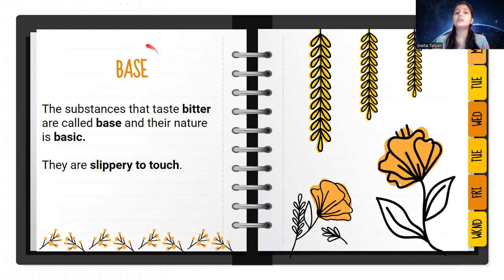On the other hand, bases taste bitter. Bitter matlab kadwa. So जो bases होते हैं, they always taste bitter. We call them bases, और उनके nature को हम कहते हैं basic nature. And when you touch a basic thing, it will feel slippery. किसी भी बेस को आप टच करोगे तो आपको थोड़ा सा स्लिपरी फील होगा. Think about something that feels slippery when you touch it. सोचो जरा कुछ एग्जांपल्स. What about a soap? जब आप साबुन को टच करते हो वो कैसा फील होता है? स्लिपरी होता है. Exactly, because a soap is of basic nature. A soap is an example of a base.